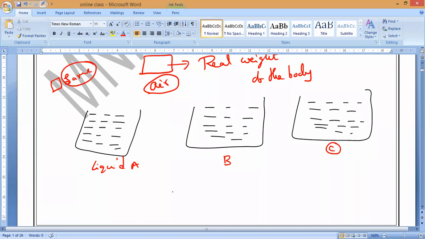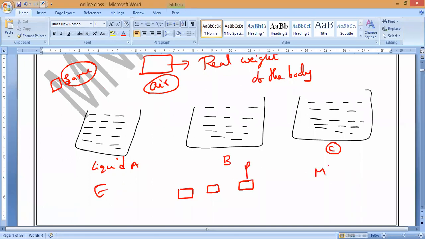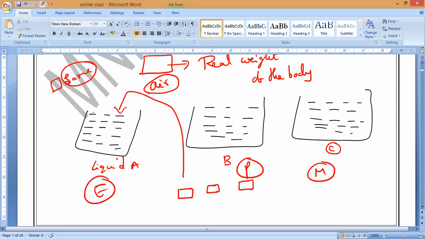Three equal objects they have taken, having the same mass. Is it okay? Same mass, same size, everything. Now notice it. First one, let me take this is Elmukil, this is Pradosh and this is Maunesh. Elmukil dropped this object inside this fluid, and only a small amount of the object is immersed. Is it okay? Less amount of the object is immersed.